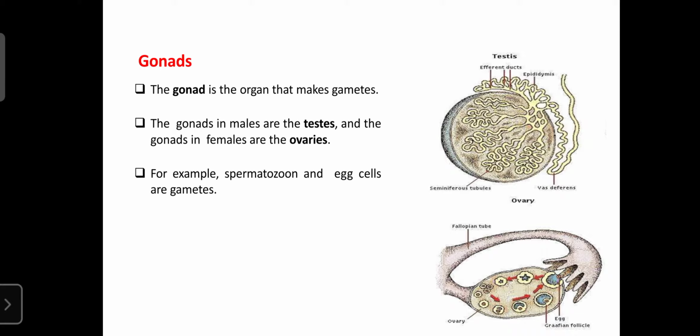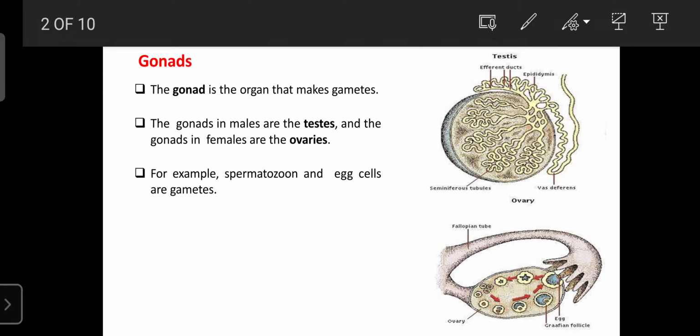In the male, the gonads are the testes, and they are involved in the secretion of testosterone. In the female, the gonads are the ovaries. Both testes and ovaries are involved in the secretion of the hormones, that is testosterone, estrogen, and progesterone. The testes are involved in spermatogenesis, the production of sperms, and the ovaries are involved in the synthesis of the egg cells, known as the gametes.